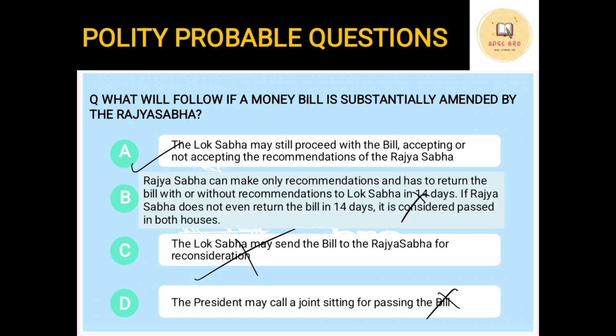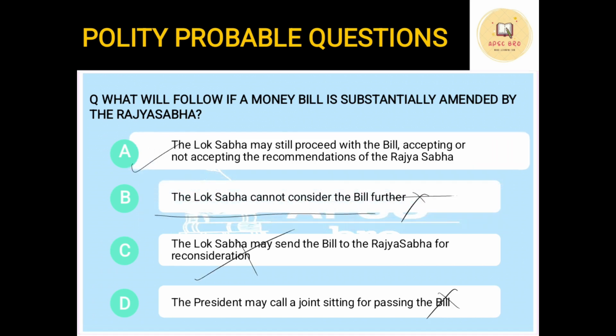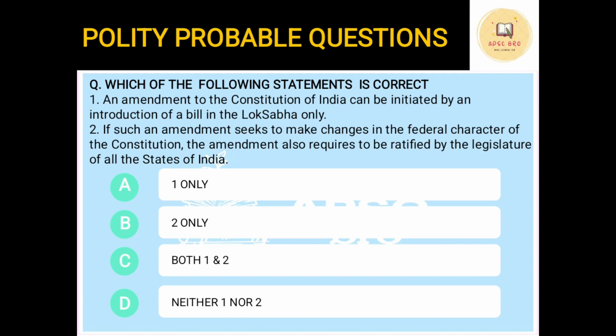Now, Rajya Sabha can only make recommendations. It cannot make any changes and has to return the bill within 14 days. If the Rajya Sabha does not return the bill in 14 days, it will still be considered passed. Okay, so it has no power on a money bill. Next question: which of the following statements is correct? Now they have given you two statements and they are asking which statement is correct.